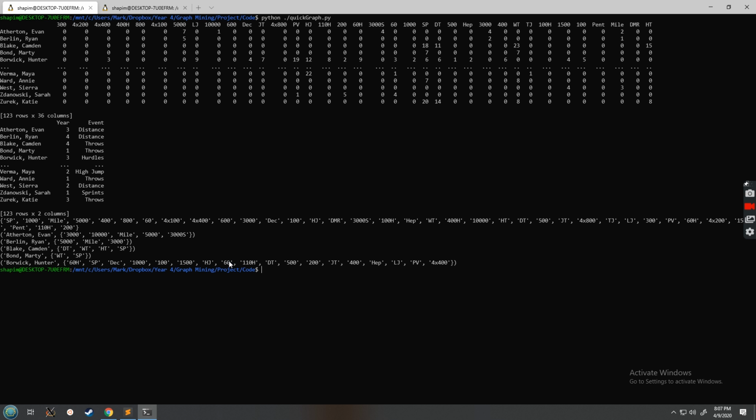So again, the update is my project's going pretty well. I have all the data set up, and the next step is to create some sort of classifier on this data, and then for this, simplify it down to minimal sets. For example, Marty Bond is a subset of Camden Blake, so we know he's not in the optimal solution, so we would remove him and move to a smaller set. And from there, we would run the greedy algorithm and then also try doing all possible combinations.